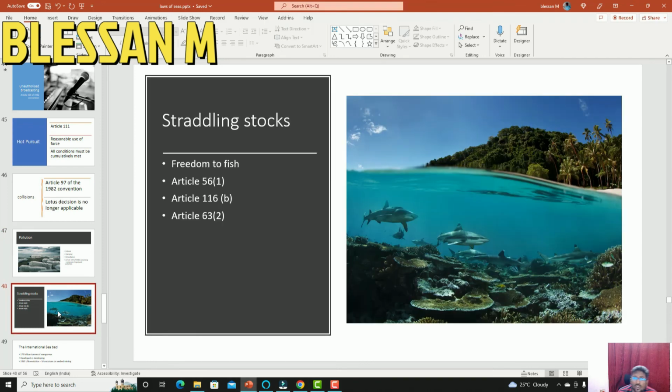Next, again, one of the important concepts regarding the exclusive economic zone and the high seas is that in the exclusive economic zone, a state which claims it has a complete right to do fishing, whereas in high seas fishing is free for all. So there might be some particular fishing stock which straddles the exclusive economic zone and the high seas, in which case both the coastal state and the other state involved in fishing in the high seas must come to a proper conclusion so that they engage in sustainable fishing and do not unnecessarily complicate matters. So with this, I would like to conclude the topic on high seas.